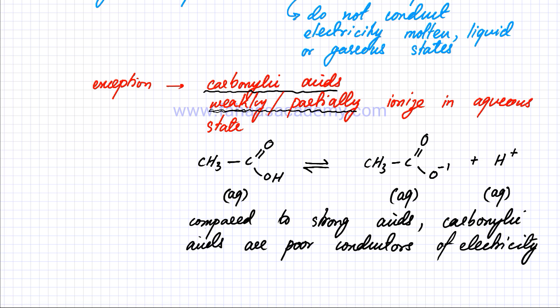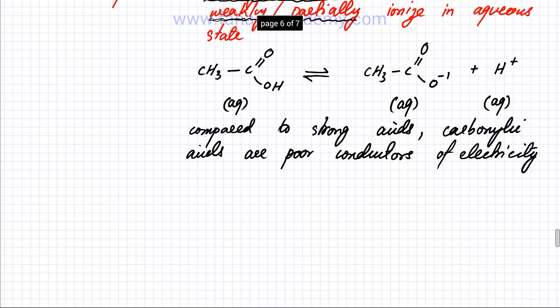And it doesn't mean that they're not going to conduct electricity. They're going to conduct electricity, but when you compare them with strong acids like H2SO4 or H3PO4, which strongly ionize and produce a lot of ions, these carboxylic acids will not be very good conductors because they have fewer ions. And remember, electricity is the movement of charges. So if ions are moving around, that is a form of electricity.